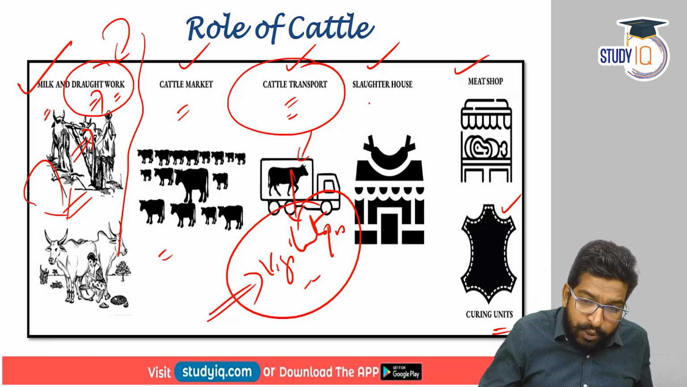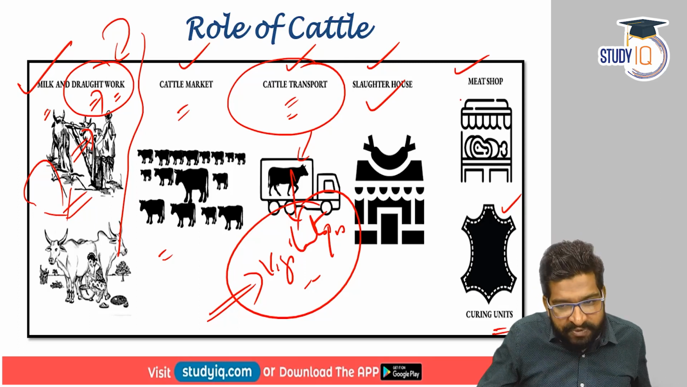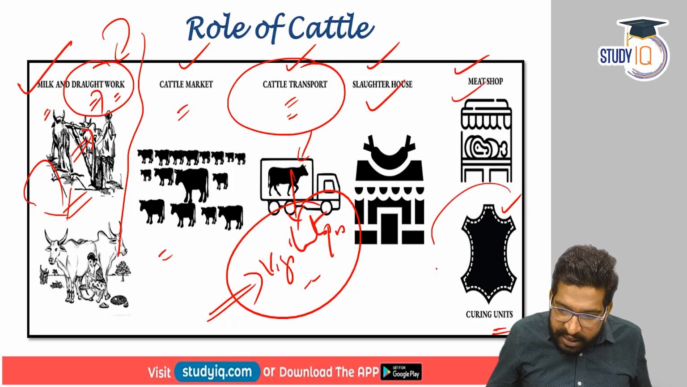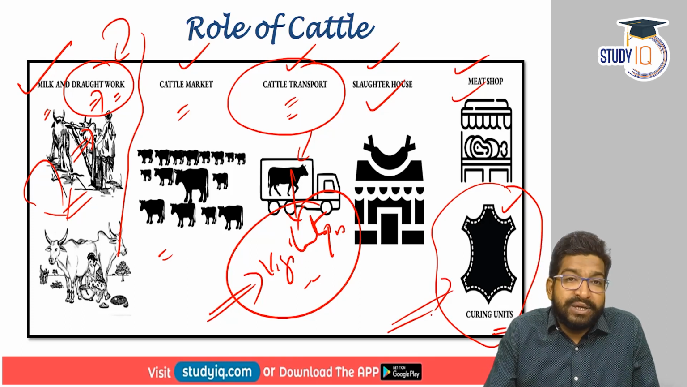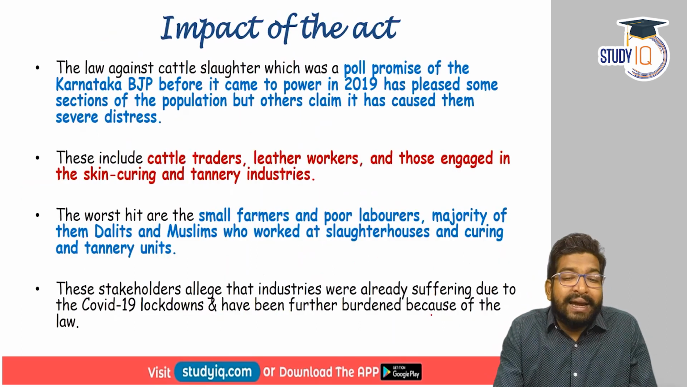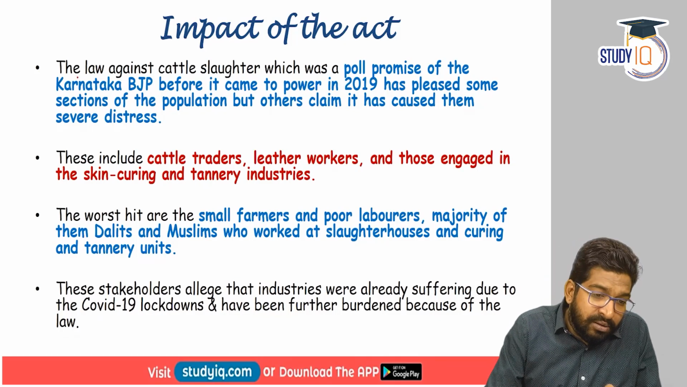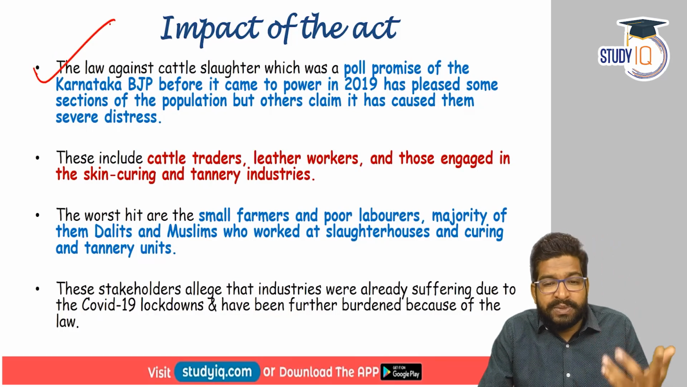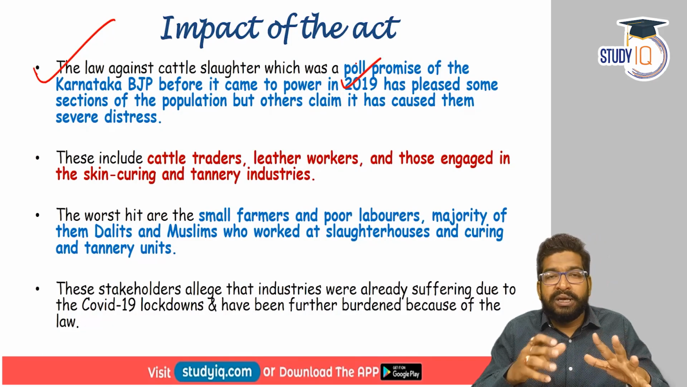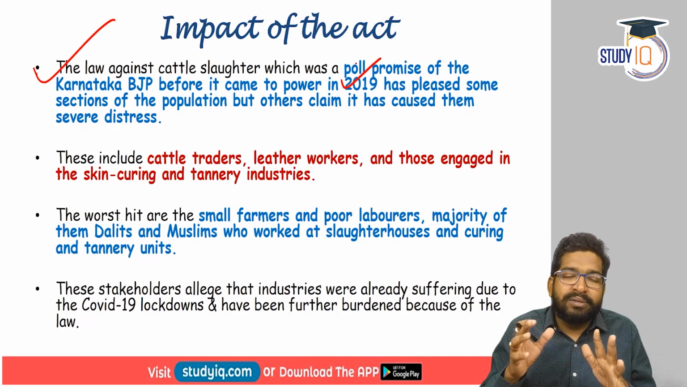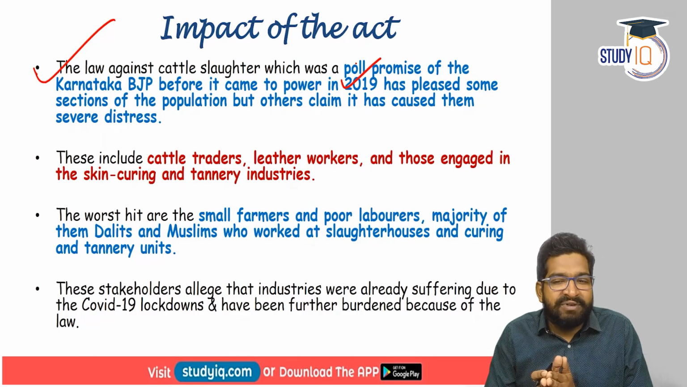Apart from that, slaughterhouses have been adversely impacted, meat shops have been adversely impacted, and a big impact has come on the leather industry, that is the curing and the tannery industries. So the report highlights that BJP, which is ruling in Karnataka as of now, the CM is Basavaraj Bommai, came to power in 2019 after the fall of the Karnataka Congress and the JDS government.